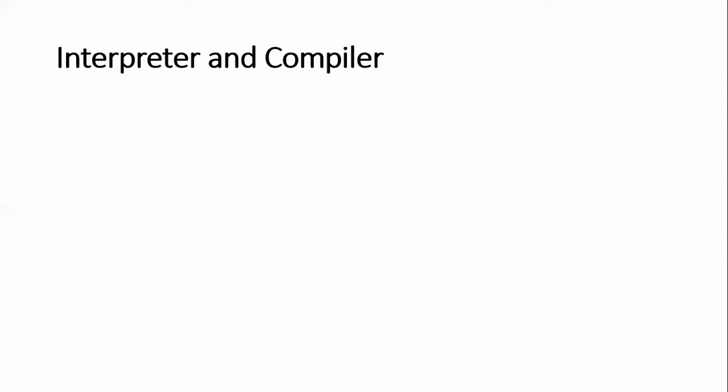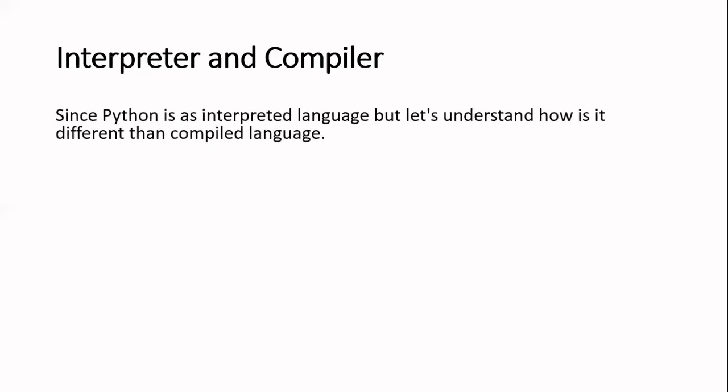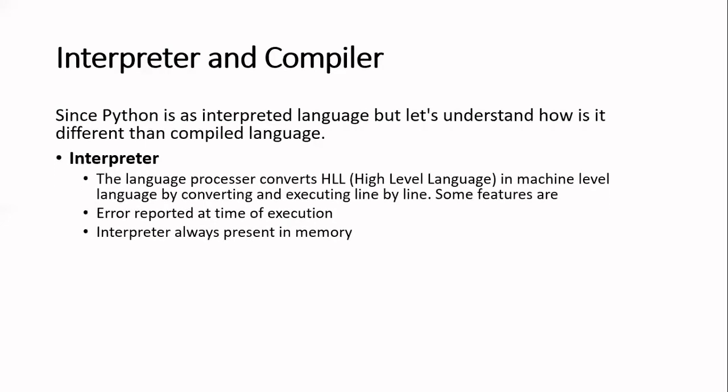Okay, so now coming to the interpreter and the compiler. We already discussed that, but let's again understand what an interpreter and a compiler are. Since Python is an interpreted language, let's understand how it is different from a compiled language. So what is an interpreter and how does it work? An interpreter for the Python language processor converts HLL, which is high level language, into machine level language by converting and executing line by line.